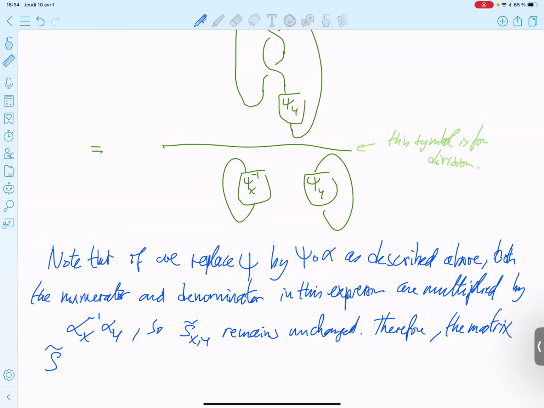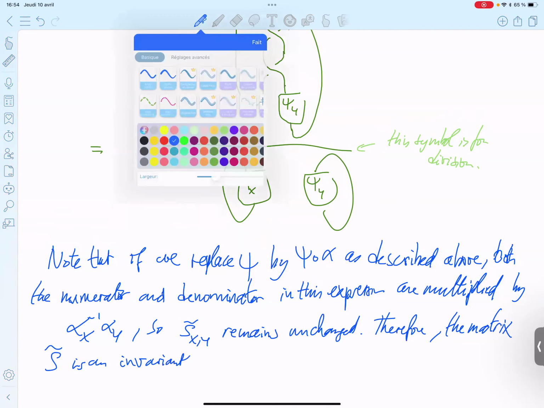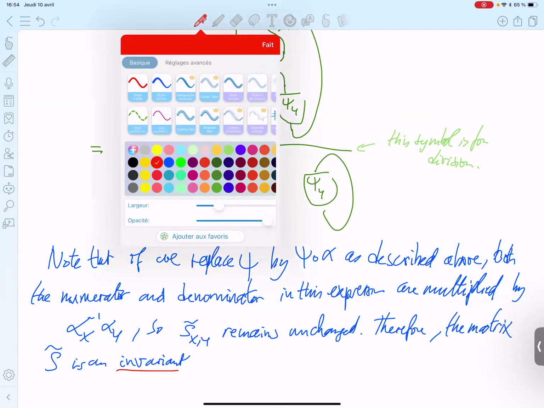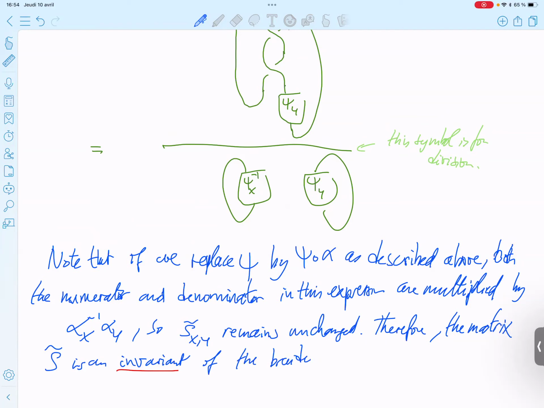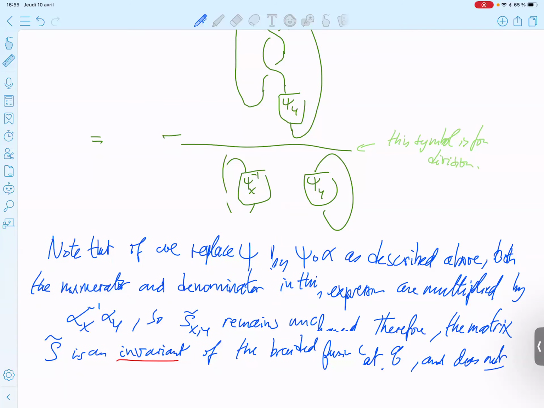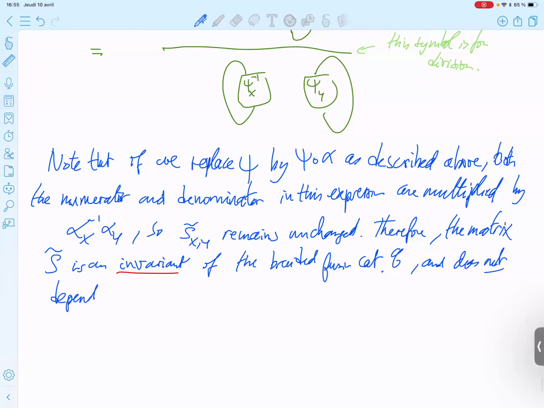The matrix S tilde is an invariant of the braided fusion category, and does not depend on the choice.